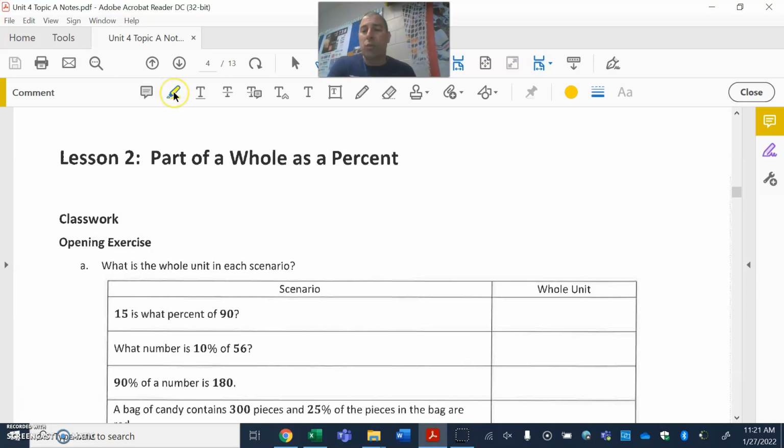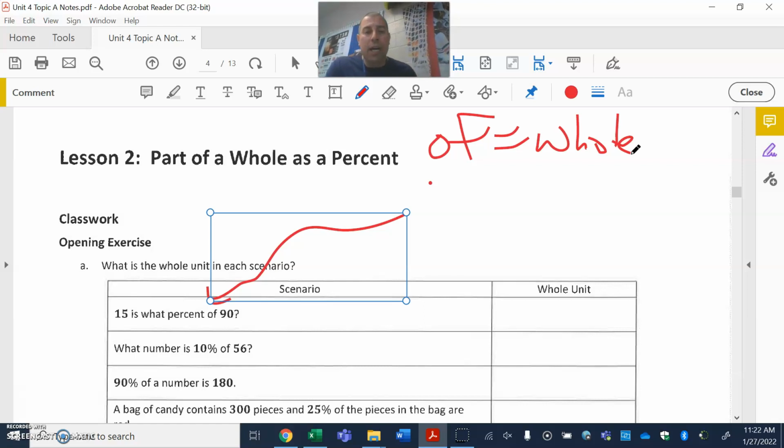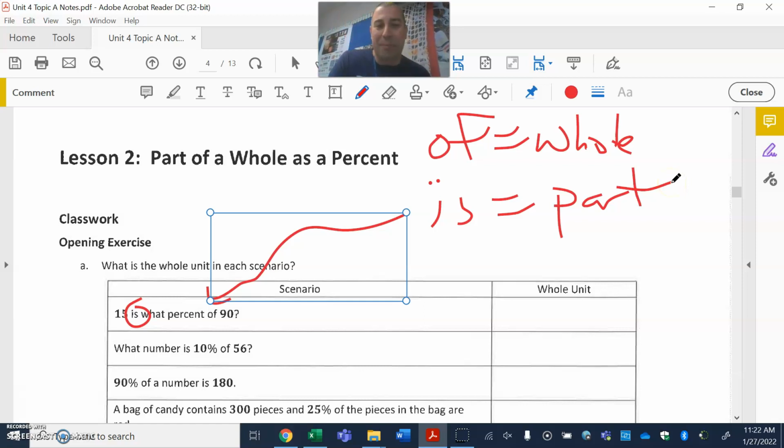We do want to realize that as we are talking about these, we have some key words. One of the key words is this word of. Of always results in the whole amount. So for example, what part of the movie did you like? Of would be referring to the entire movie, and the part we're looking at there always deals with the part. My favorite part is, so you can think about it from that standpoint.